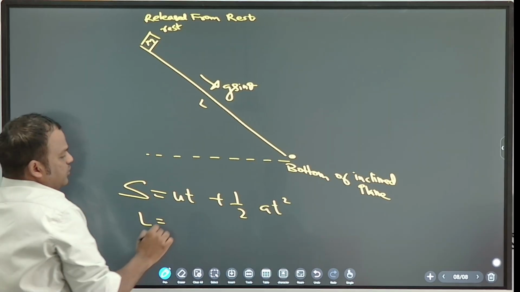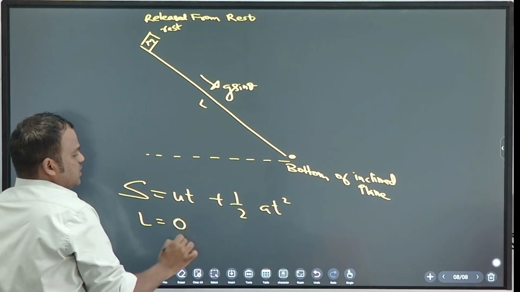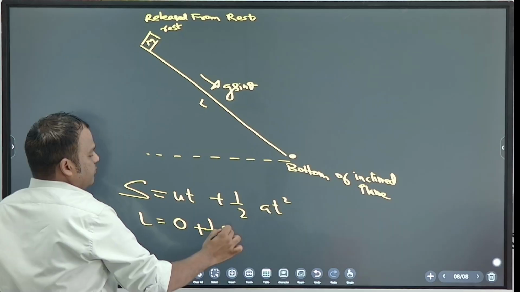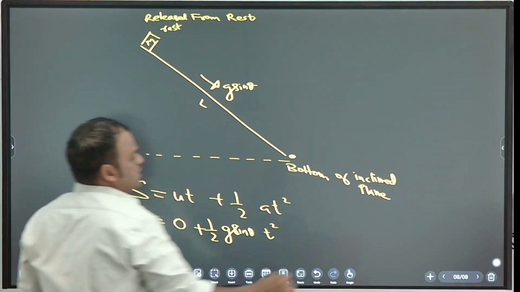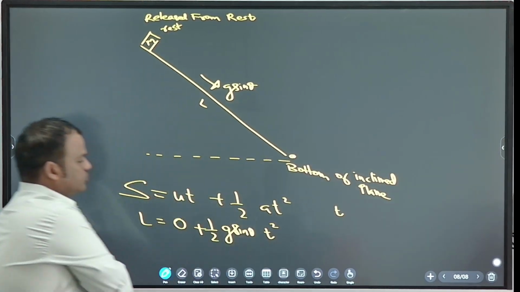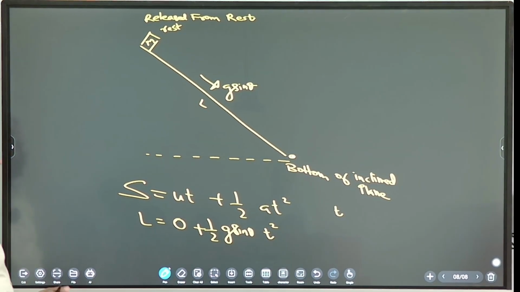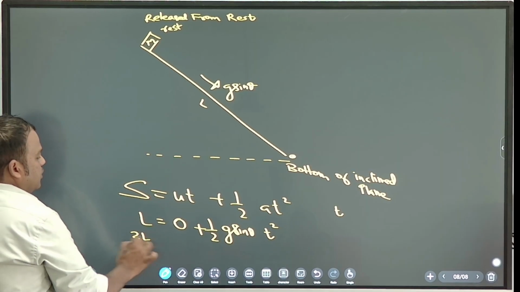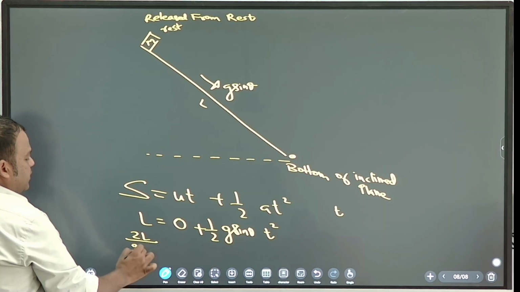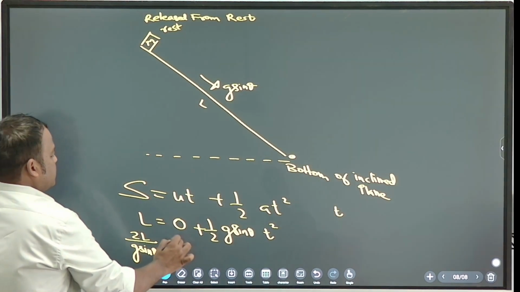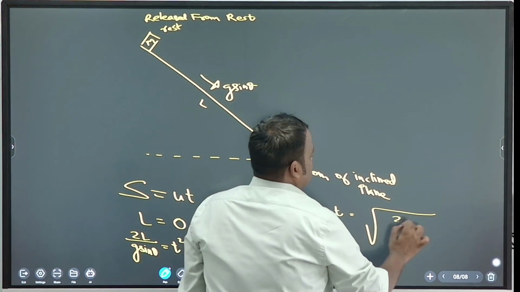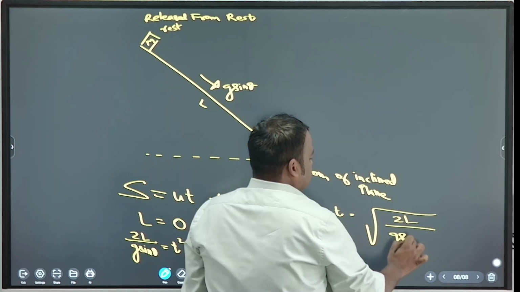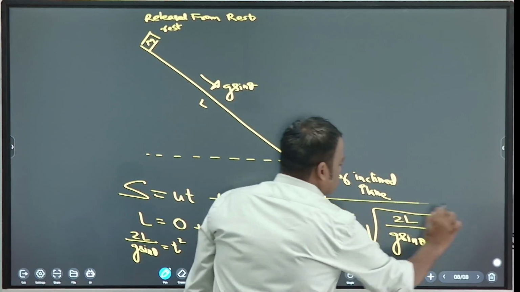So L is equal to 0 plus half g sin theta into t square. So what is t? 2L by g sin theta is t square. So what is t? Square root. Correct. 2L by g sin theta. Very good. Okay, fine. So this is the time taken.